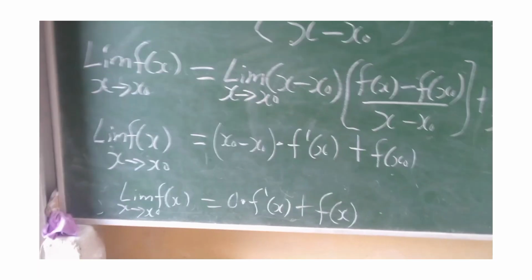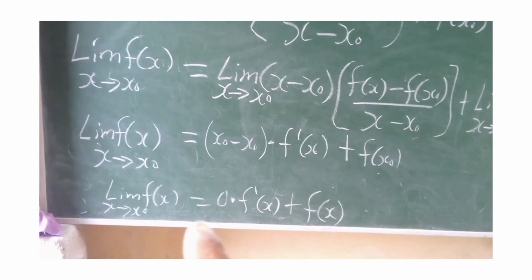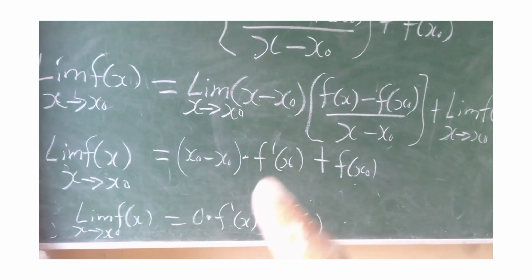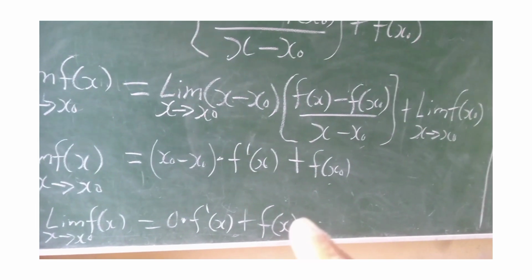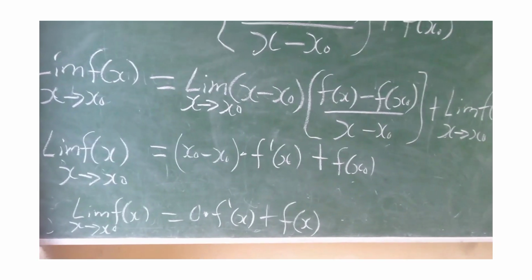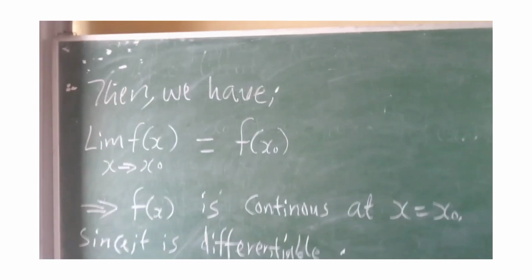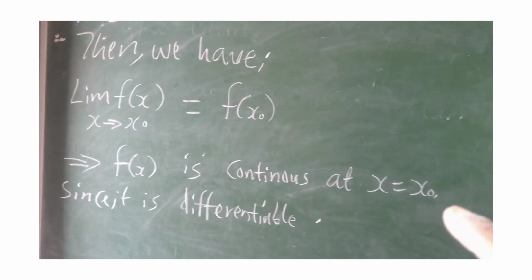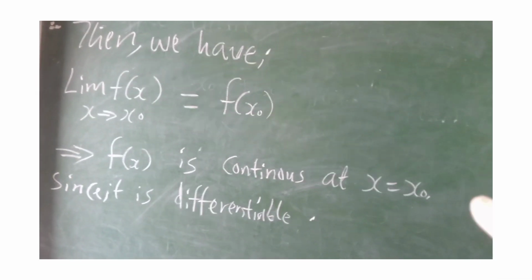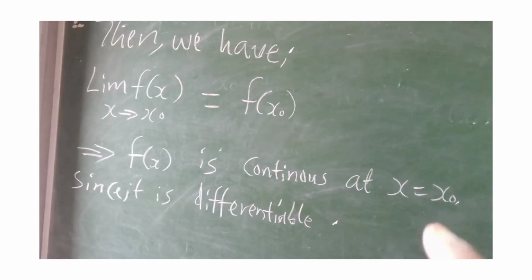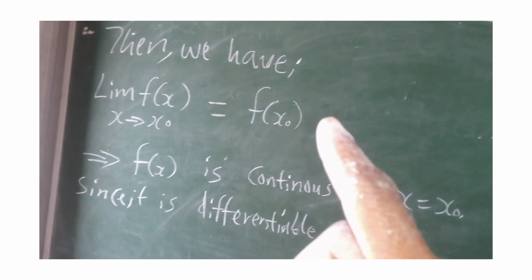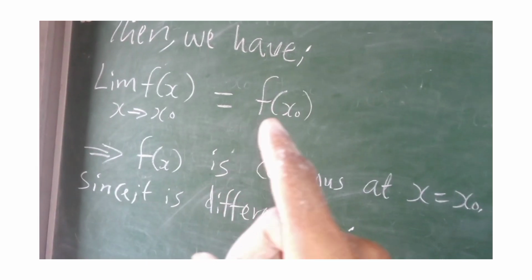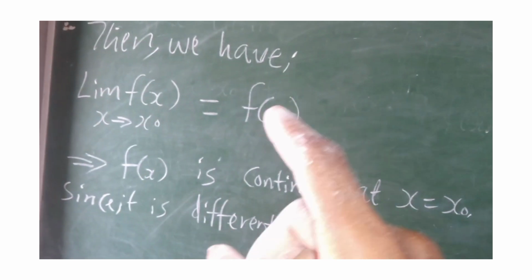You still go down. You say the limit of f of x on our left hand side here equals, you know, x naught minus x naught is 0. That is why I have 0 here. 0 multiplied by our f prime of x plus our f of x naught. We are not finished, so let's continue. Now what we have is that 0 times f prime of x, plus f of x naught, we are going to have 0, right? So 0 plus f of x naught, that's why I got this f of x naught. So our limit of f of x as x tends to x naught becomes f of x naught, which is our particular point we are aiming at.